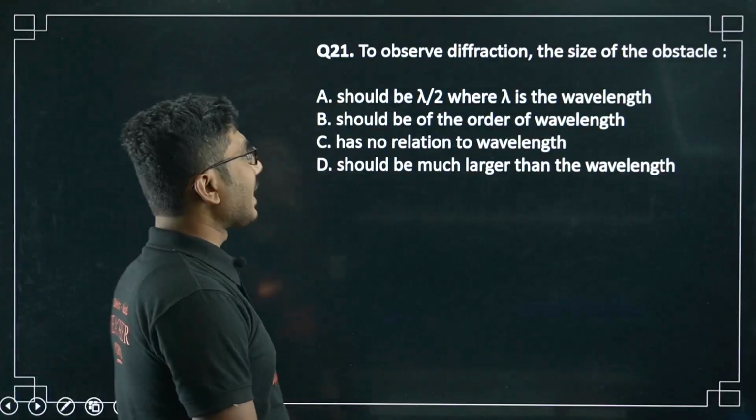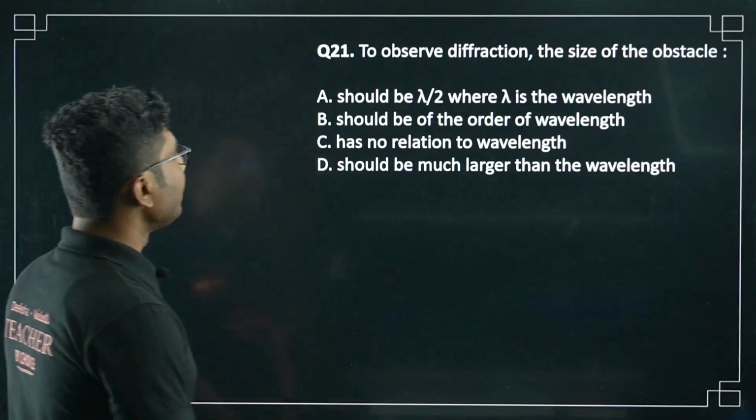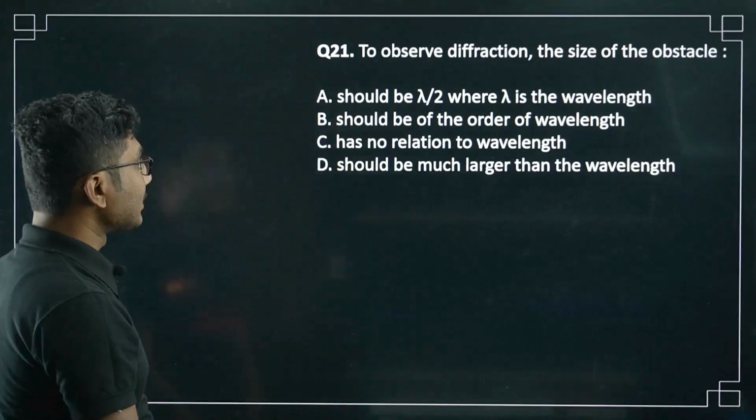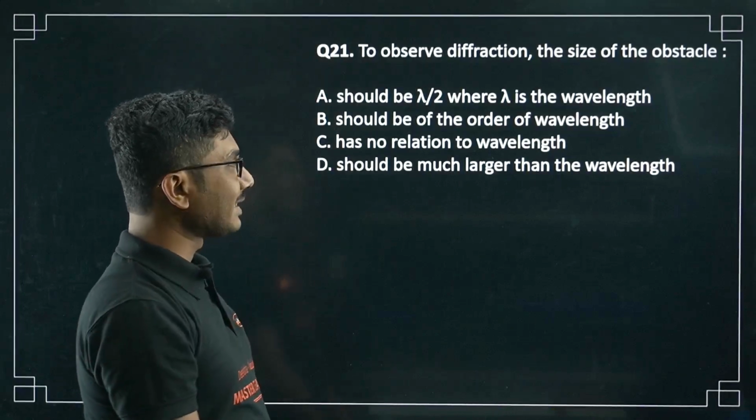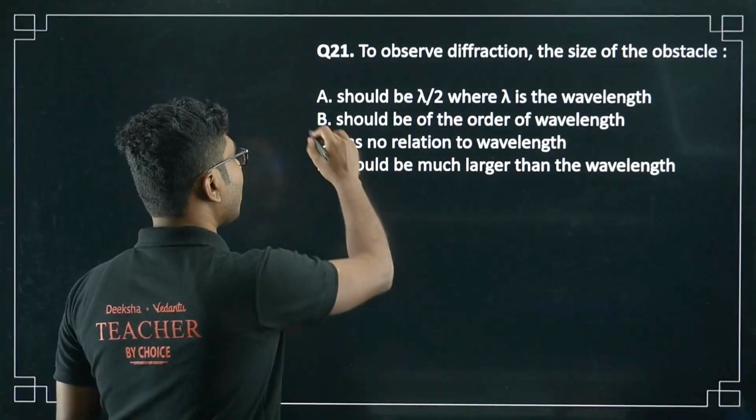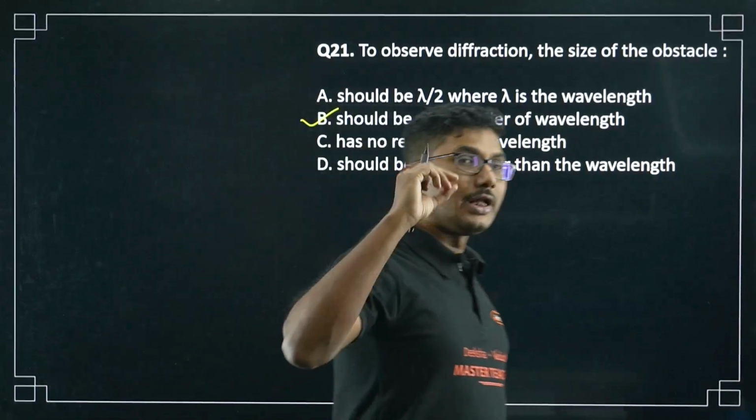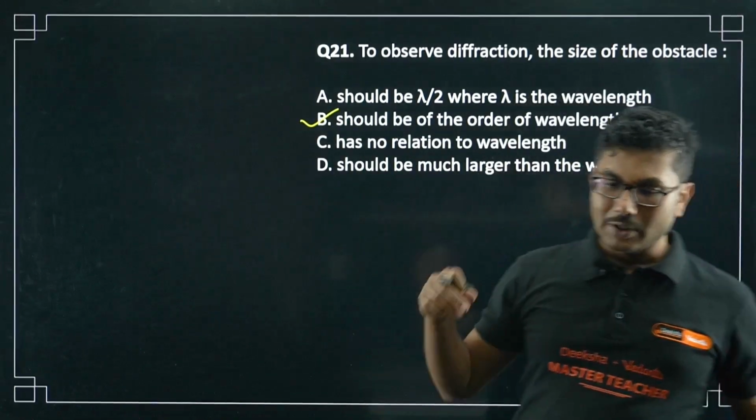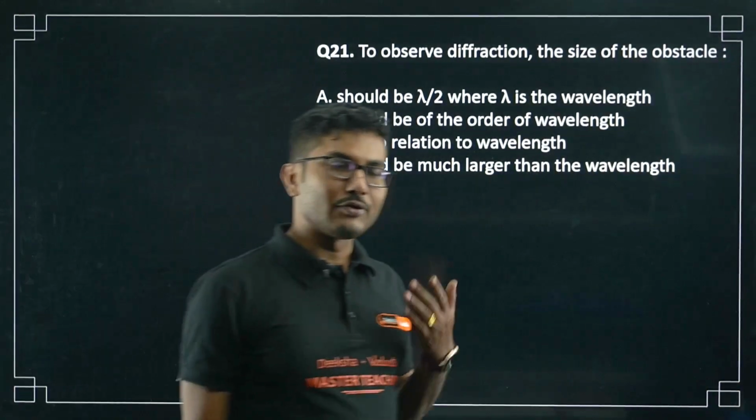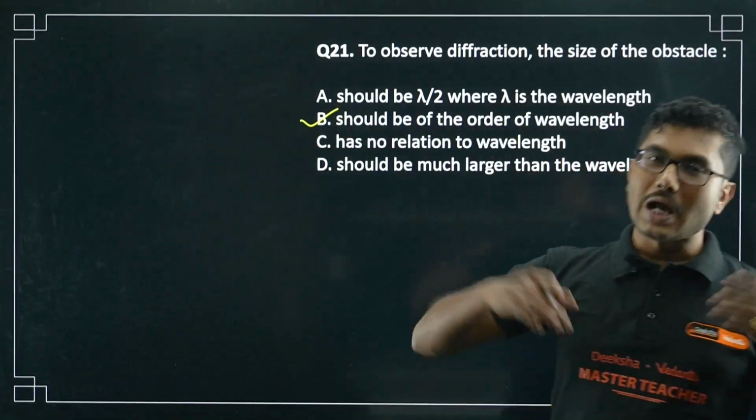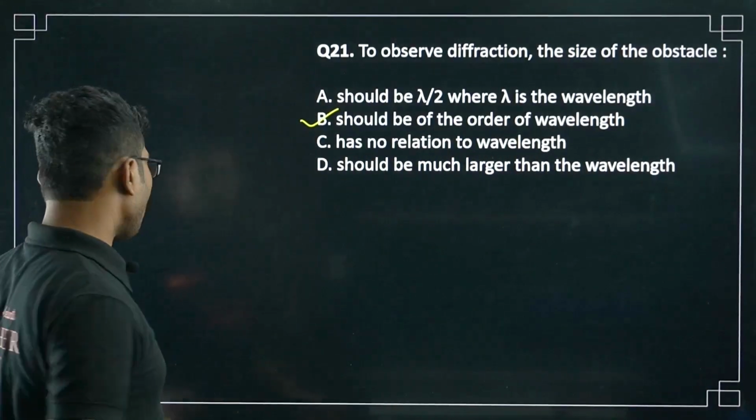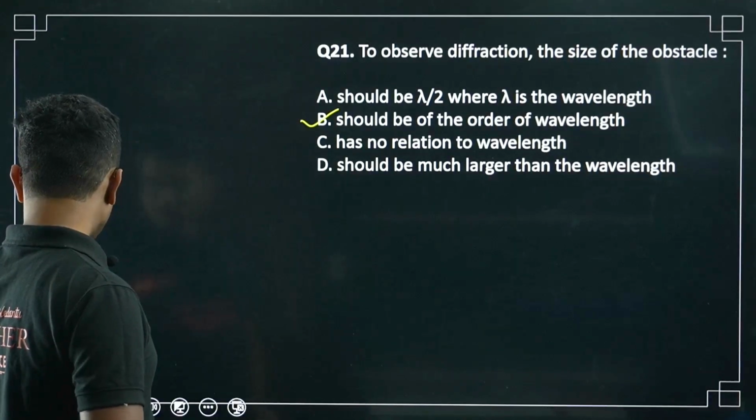To observe diffraction, the size of the obstacle should be lambda by 2, of the order of the wavelength, have no relation to the wavelength, or be much larger than the wavelength, where lambda is the wavelength. As we said, the size of the obstacle should be of the order of the wavelength. So it will be very close to lambda, maybe 1 or 2 lambda or 3 lambda is fine, but it cannot be less than lambda. Obviously then the entire light will be blocked, but it should not be too large. For example 1000 lambda is also not possible. 1 lambda, 2 lambda, 3 lambda is okay. Let's move on to the next.